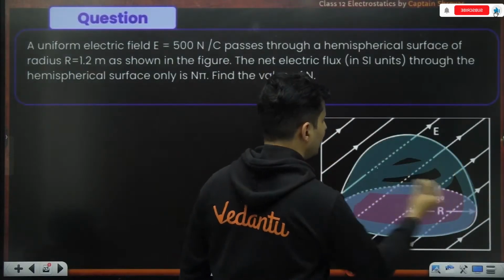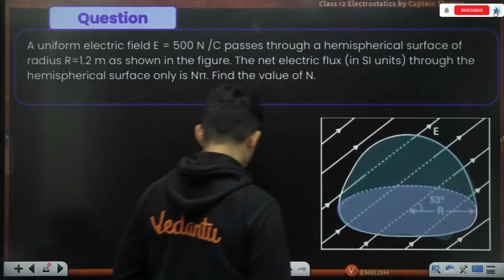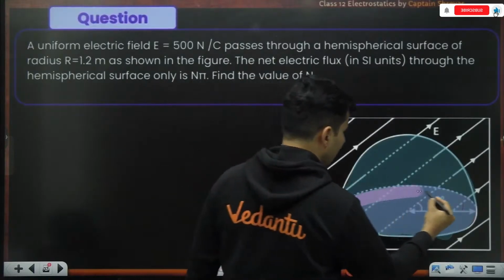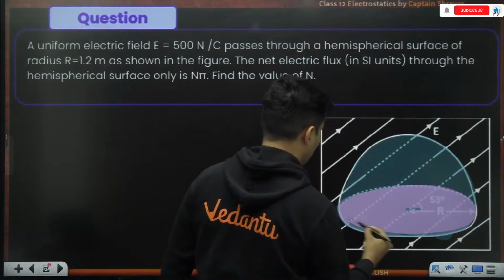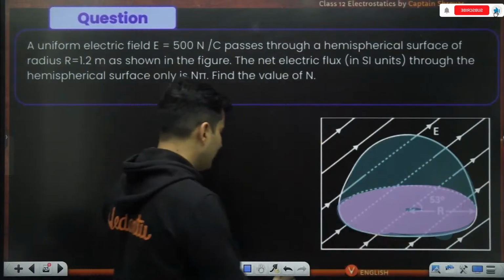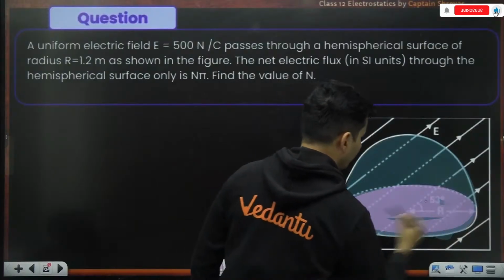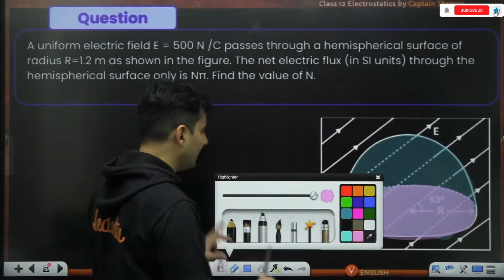Just see it and convince yourself that it is true. Whatever flux passes through the curved surface will also pass through the circular base. Same amount of flux. Can you convince yourself why it is true? Just look at some of the field lines.